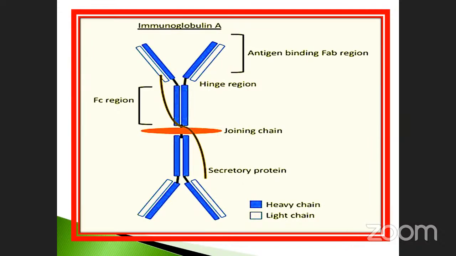So this is the structure of immunoglobulin A. It is a dimer, as we already know. Dimer means two immunoglobulins united together with the help of the joining chain. Sometimes they may ask this question.